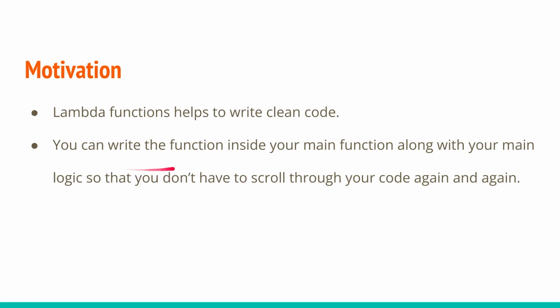The second thing is you can write your lambda function inside your main function along with your main logic. So basically you have a main function in C++, and you can write your lambda functions inside that particular function along with the logic of the problem that you are solving. It really helps so that you don't have to scroll through your code again and again. If you write a normal or regular function, you will have to go up and check what is written inside the function, then come back down in your main function and check what is the logic. So it really helps you prevent that, and you have your lambda function as well as your main logic together, right? So these are the two main points for which somebody would use lambda functions, and this will really help you in solving problems.